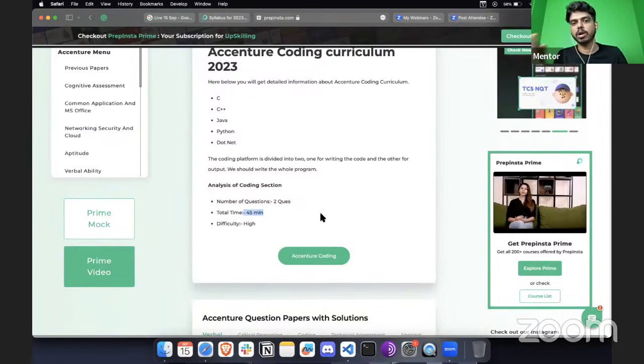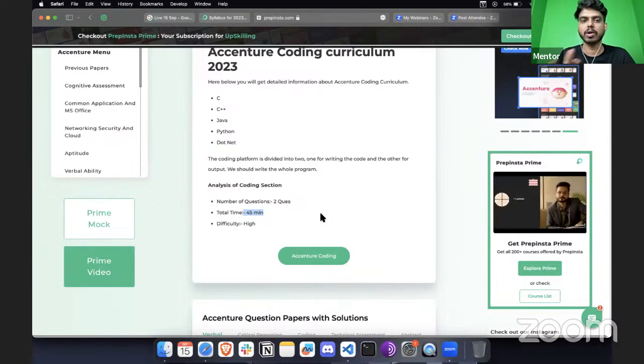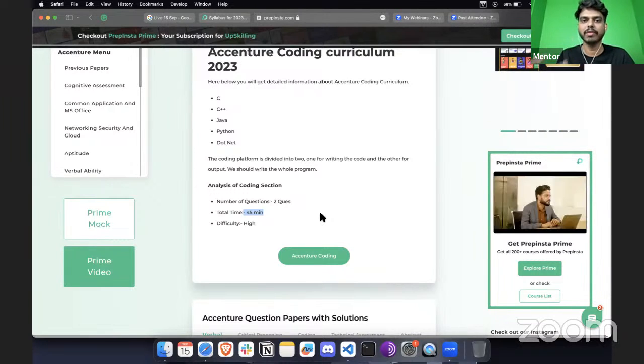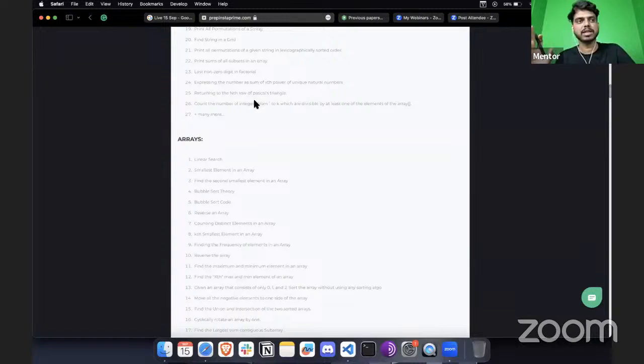So it might seem like a lot, but once you solve this kind of question, it takes a lot of time if you're not well versed with the programmatical concepts. Most of the time what happens is students go in very confident that they know the thing, but due to lack of practice, it may end up taking a lot of time even for simple problems